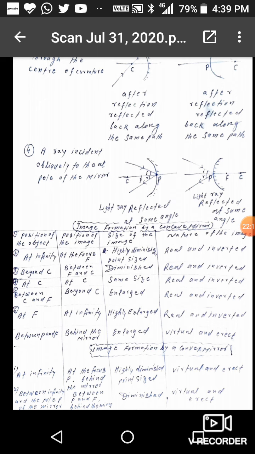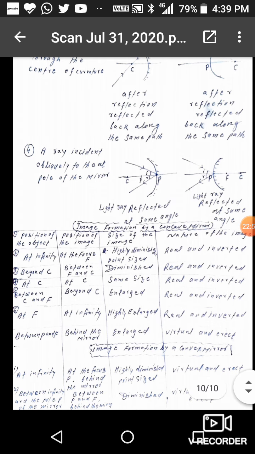First, when the object is at infinity, the image will form at the focus. It will be highly diminished, point sized, real and inverted. Second, when the object is placed beyond C, the image will form between C and F. It will be diminished, real and inverted. When the object is at C, the image will also form at C. The size of the image is equal to the size of the object. The nature is real and inverted.